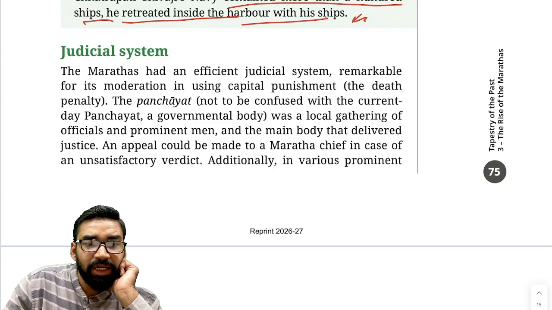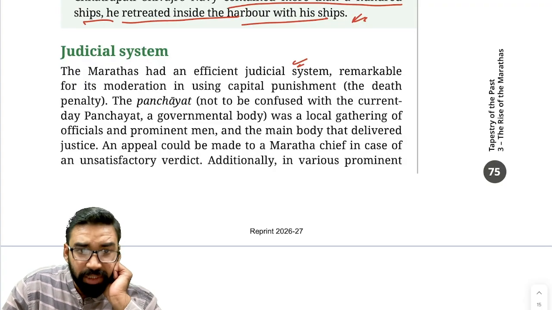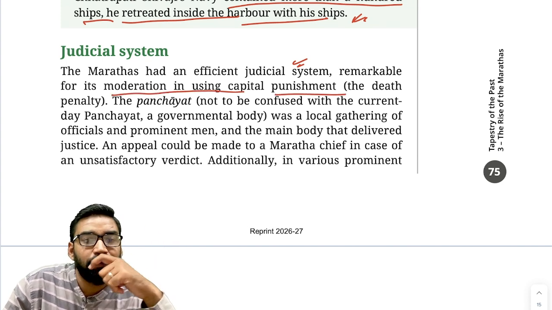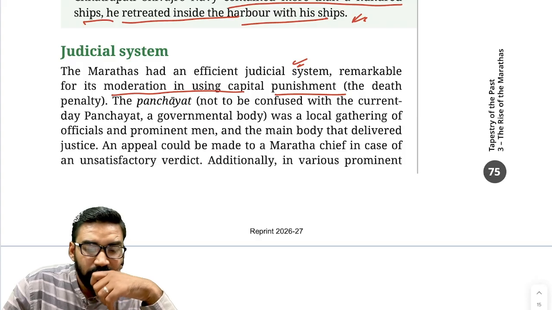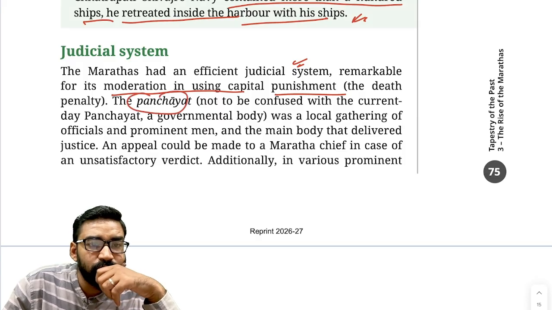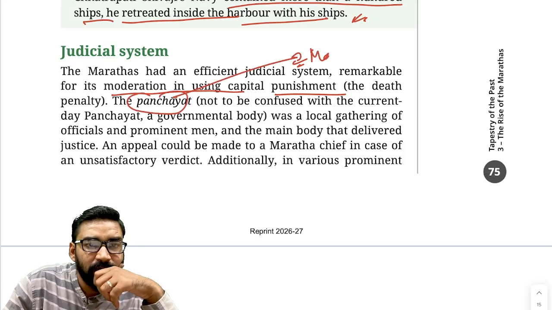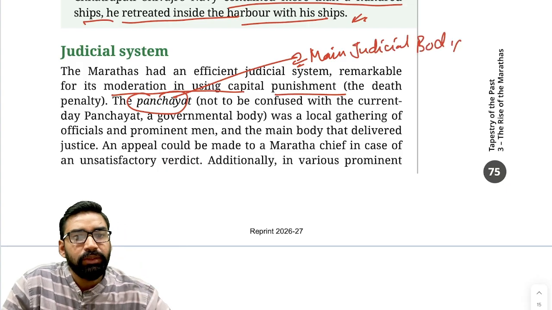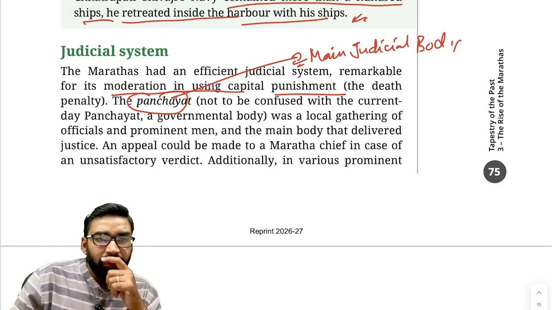Now we'll discuss the judicial system of the Marathas. The Marathas had an efficient judicial system. They showed moderation in using capital punishment. Capital punishment means the death penalty. Their main judicial body was the Panchayat. Remember this.